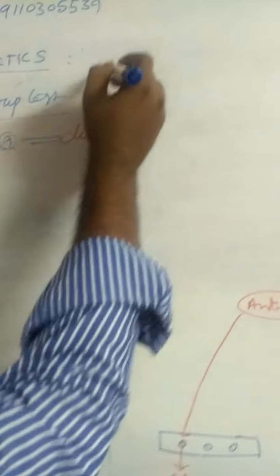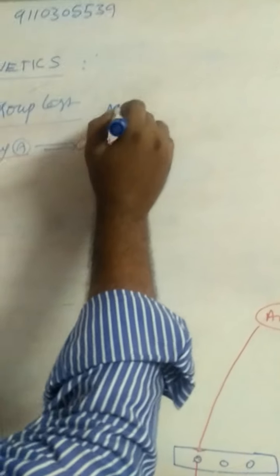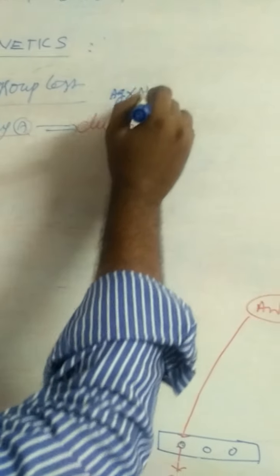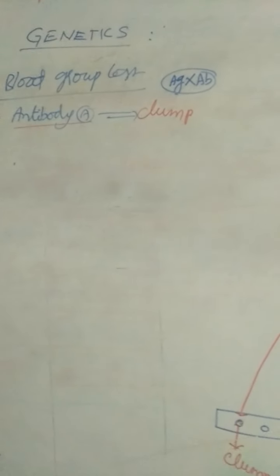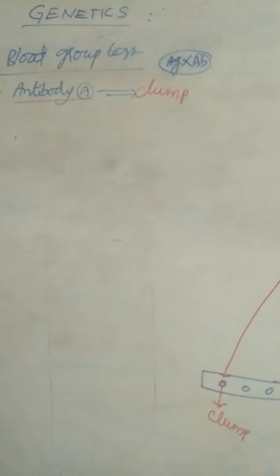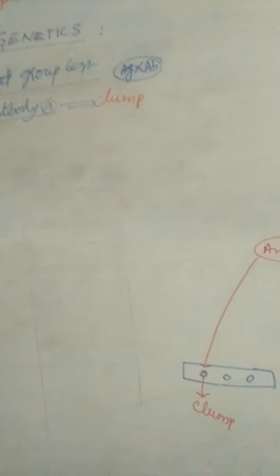Clump is formed due to the reaction of same antigen and antibody. The reaction between same antigen and antibody, that means A antigen with A antibody, B antigen with B antibody.